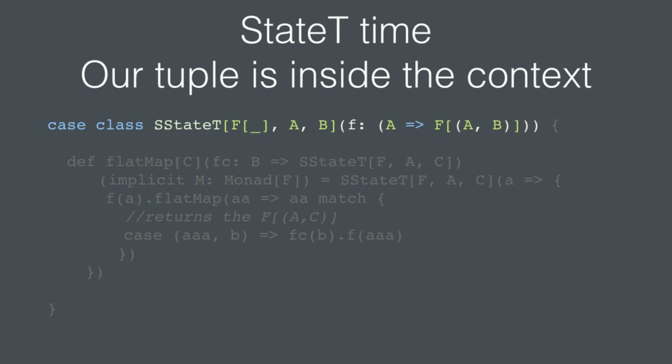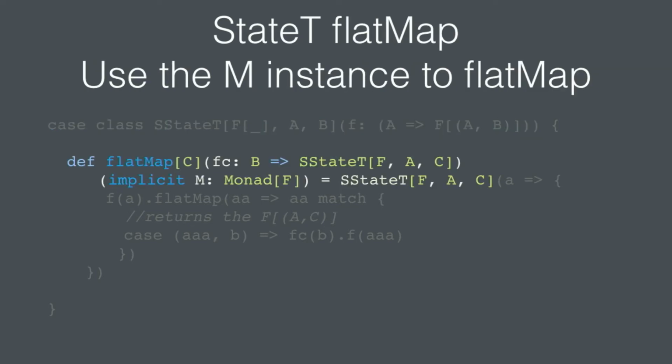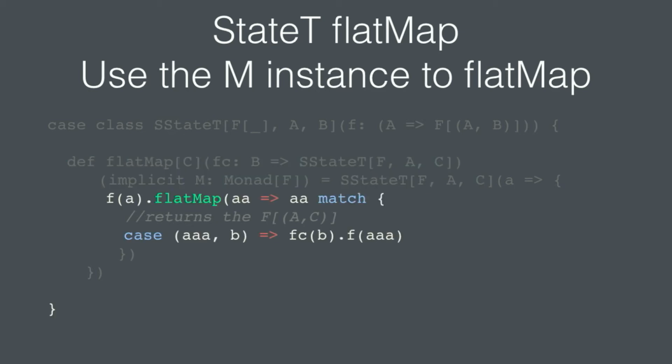Okay, how does it work? Again, magic kind of happens in flat map. And we're going to see that it looks pretty much the same. In this case, it's not a lawful flat map, but we're saying we need to have a monad, meaning we need to be able to flat map the F. And otherwise, it's exactly the same.